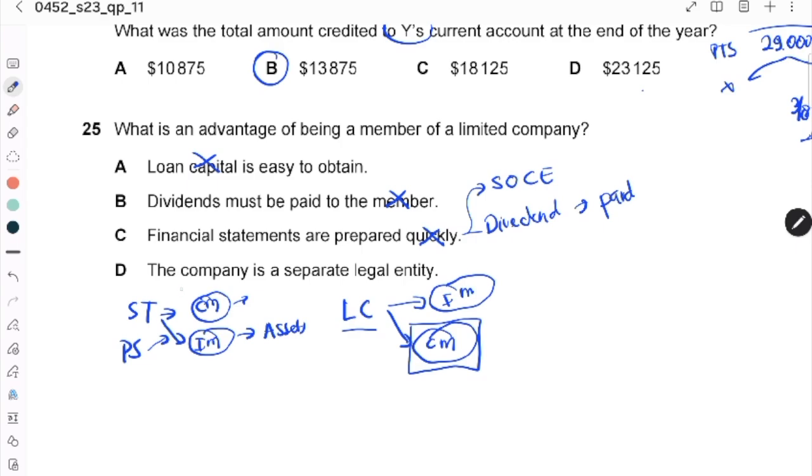And then the company is a separate legal entity. Separate legal entity means investment money is different from company money. Yes, so the advantage is only number D.